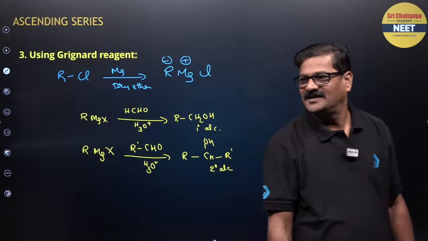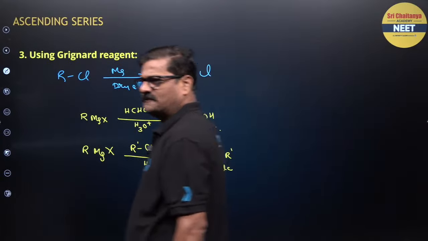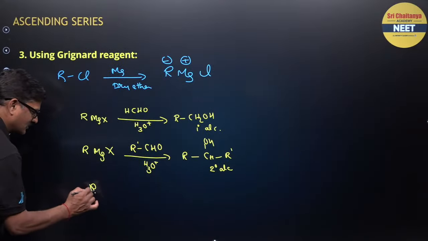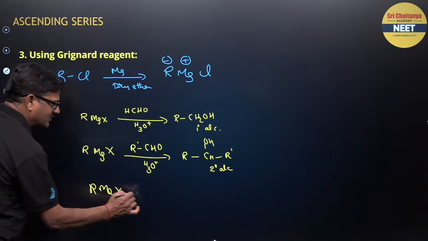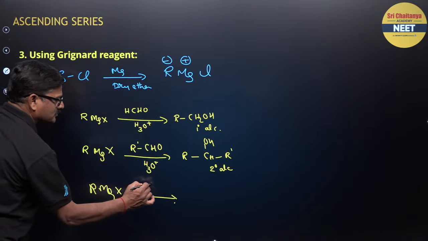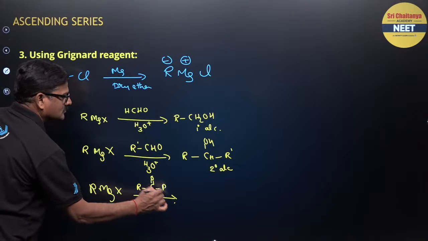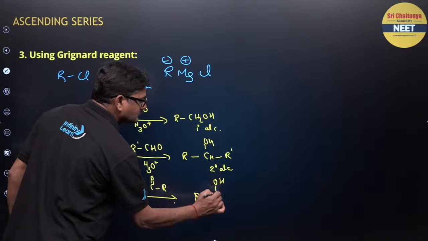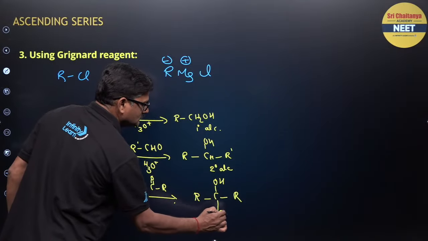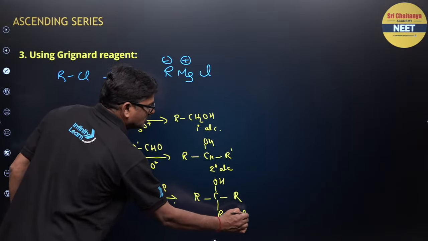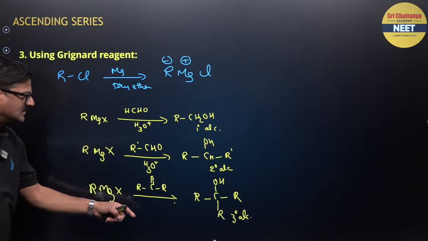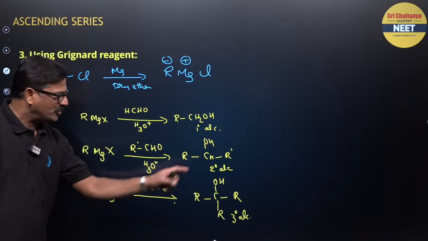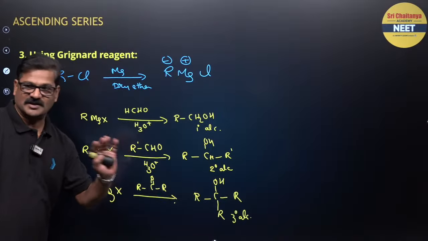Whenever it reacts with a ketone, you are going to get a tertiary alcohol. So with Grignard reagent you can prepare primary, secondary and tertiary alcohols.